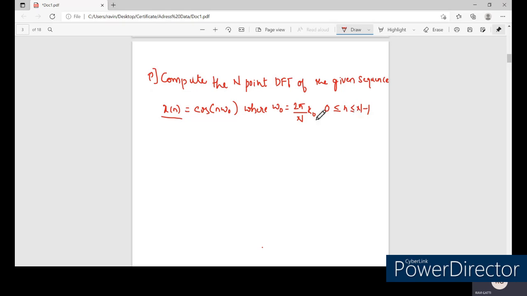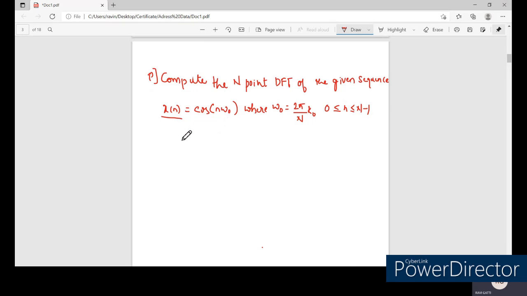So let us represent this cos omega naught, since they have given the omega naught value as 2 pi by N into k naught. Our job is to represent this cos value using exponential terms, so that it is easy for us to make use of the Twiddle factors when solving the N-point DFT of the given signal.